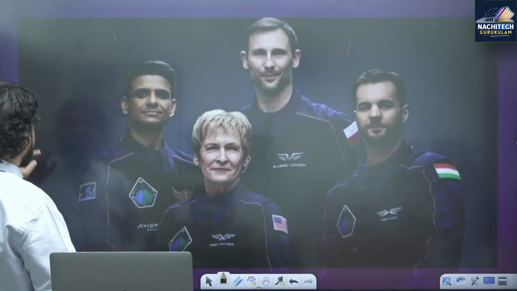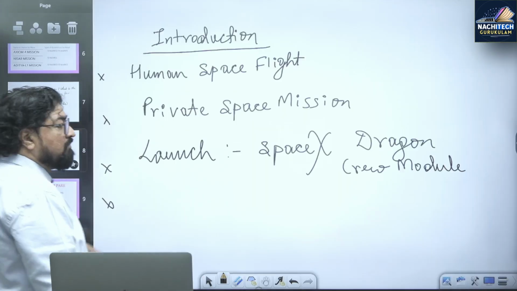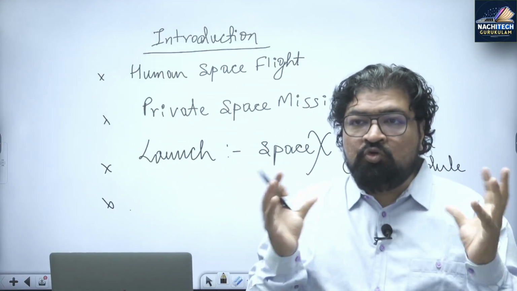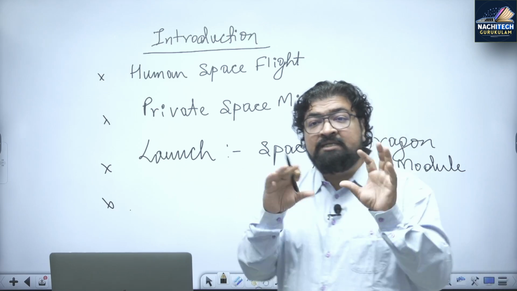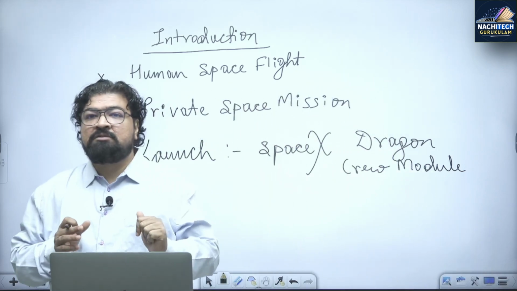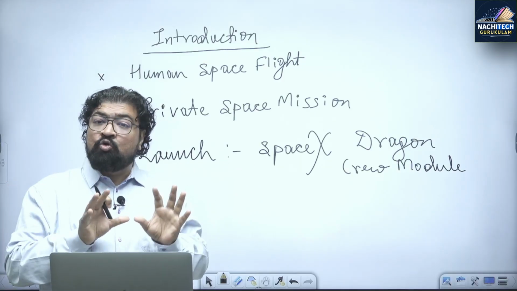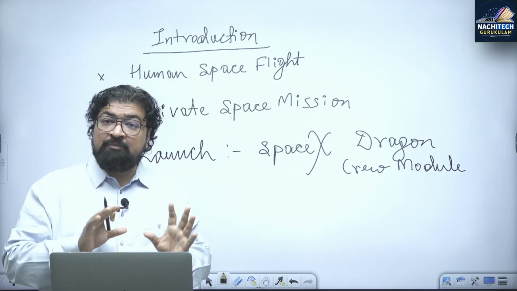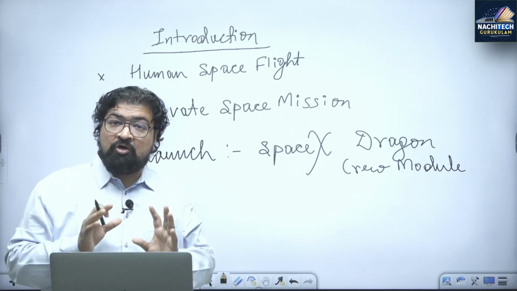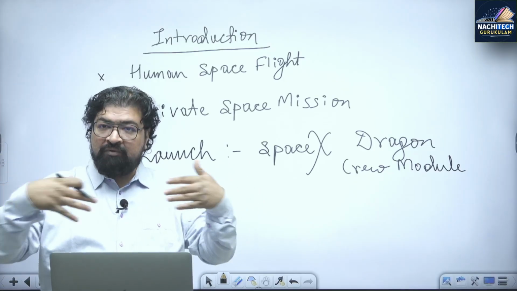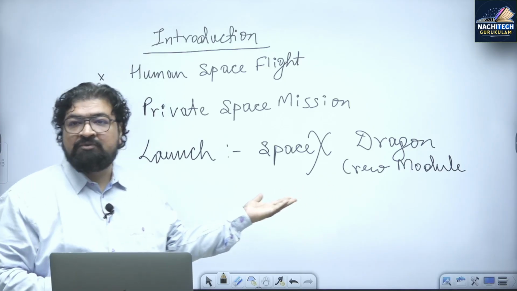So if you look at this mission, I'll again get back here. So you should know the main facts. Right? Dragon crew module. And even India's Gaganyaan, you all know about the Gaganyaan mission, will be a similar type of mission where the 4 astronauts will be sitting inside a crew module. And we will launch it with the help of GSLV Mk III, or what we call LVM3, Launch Vehicle Mark III. We are going to launch the module with 4 Indian astronauts, the same thing they have done.